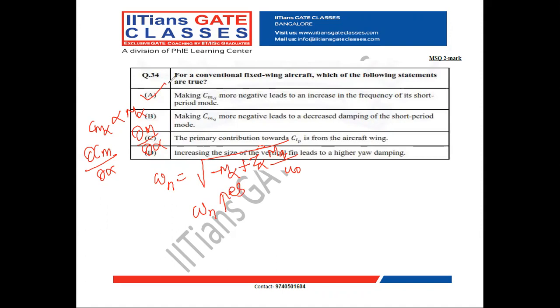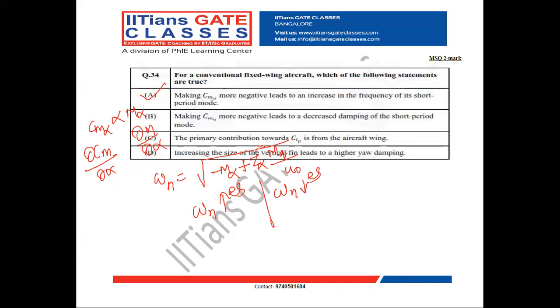Now we will see option B. Cmq becomes more negative, which means Mq becomes more negative. Mq becomes more negative leads to, this is already a positive quantity, this is a negative quantity if Z alpha is positive. So my natural frequency decreases when Mq becomes more negative.